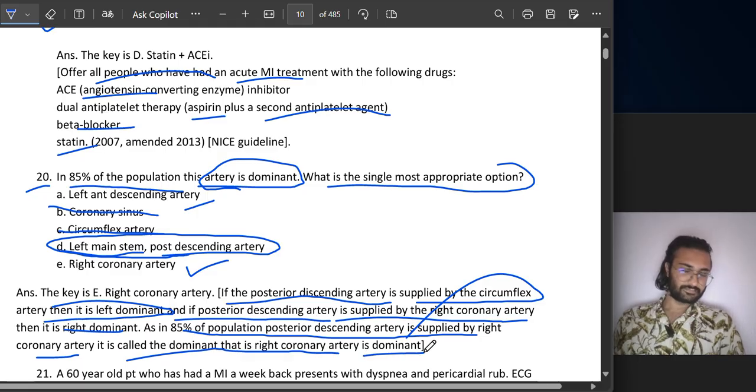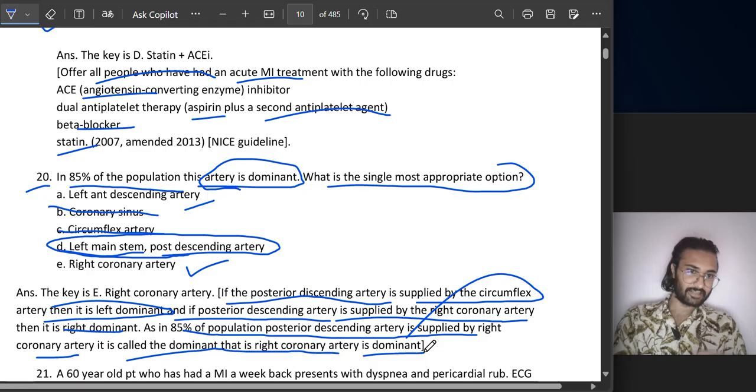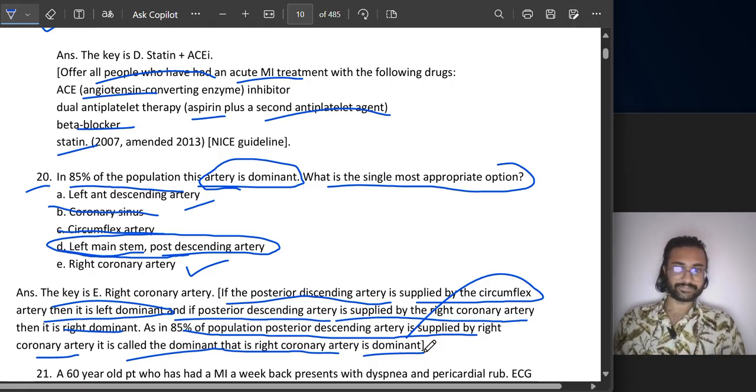Leave all that. Just remember: the right coronary artery is dominant in 85% of the population. Keep that single line in your mind. 85% of population, which artery is dominant? Right coronary artery. But if they mention that 25% of the population has this artery dominant, then what is it? Left coronary artery.